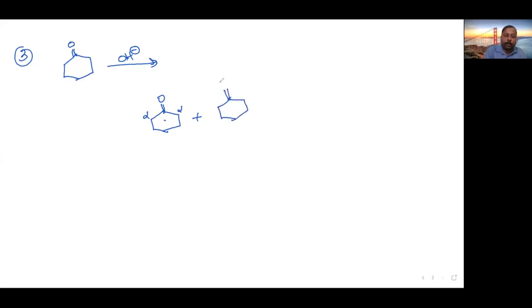So you will write this alpha hydrogen highlighted, and the hydrogen will go this side and this will go and attach at this place. Then what it will form, very simple: this will form an OH and here this will be attached. That's all. Very, very simple organic. So this is the answer.